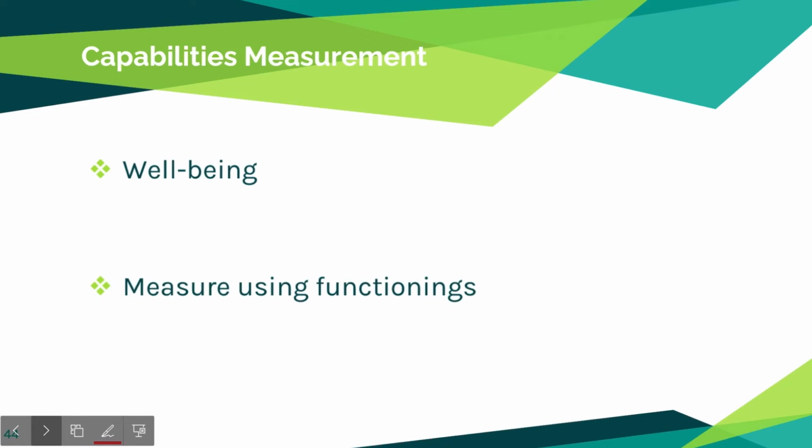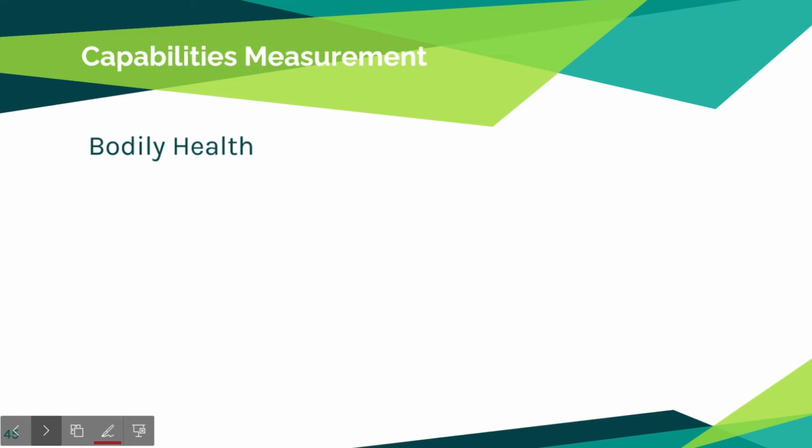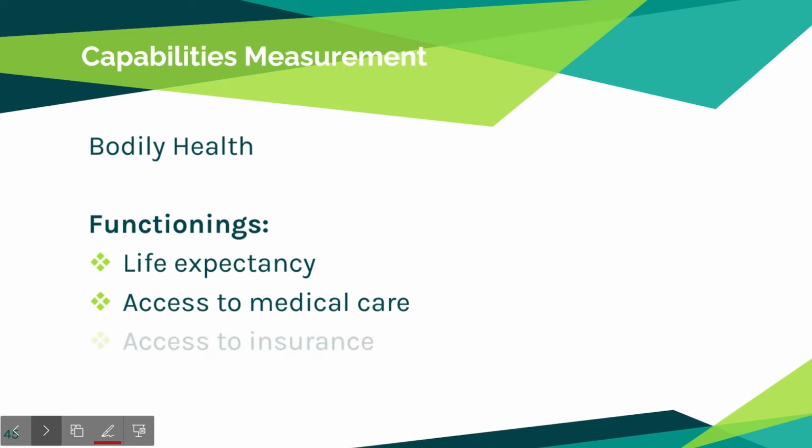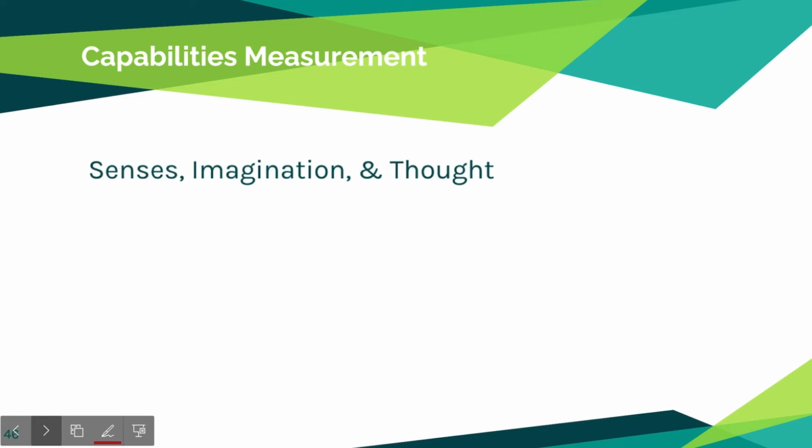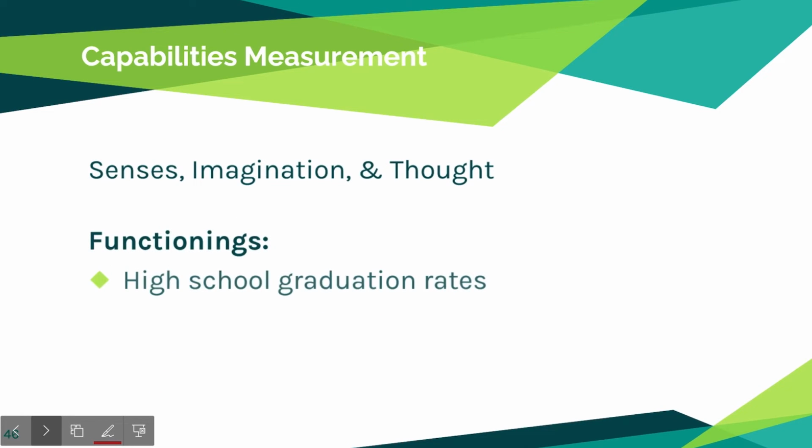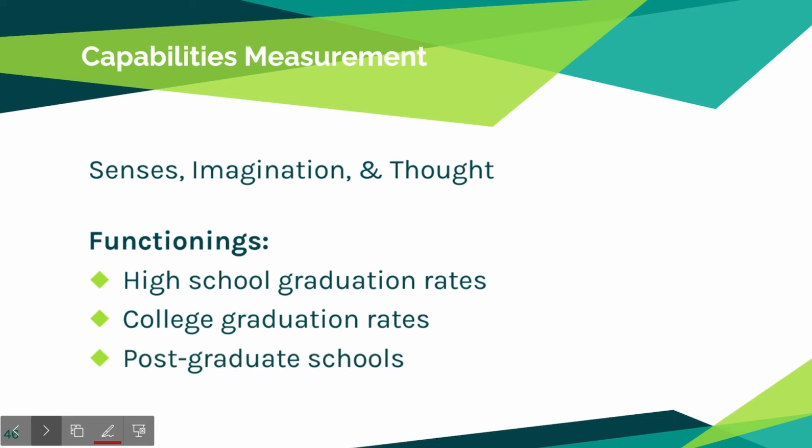It might seem like this is a very abstract and impractical concept, but looking at an example might help. Take bodily health. Some functionings that represent this capability might include life expectancy, access to medical care, access to insurance, and even mortality rates. For a different category, like senses, imagination, and thought, we might want to look at education and see high school graduation rates, college graduation rates, and attendance of postgraduate schools. The data for these categories is actually already available for the government to look at.